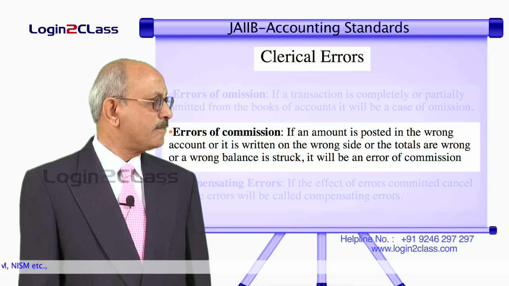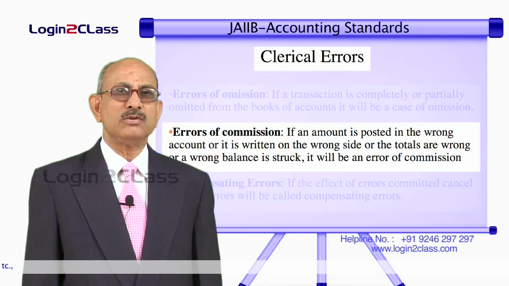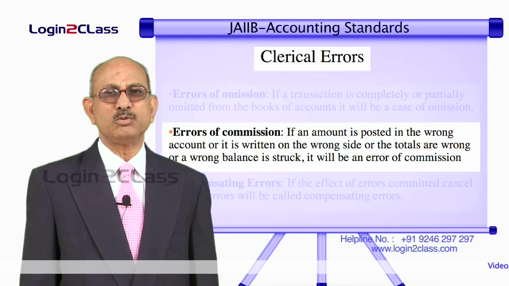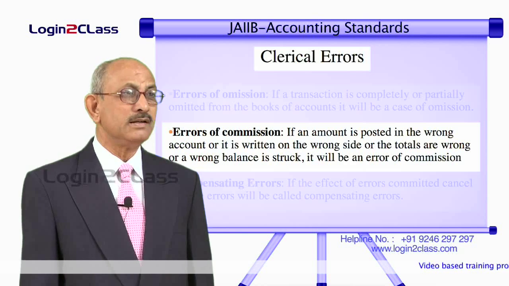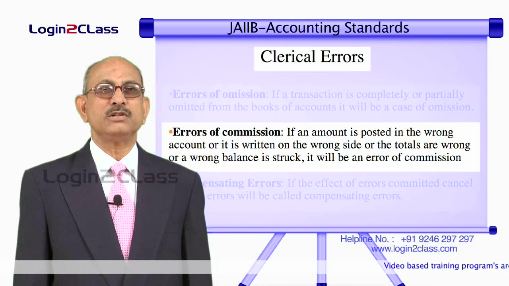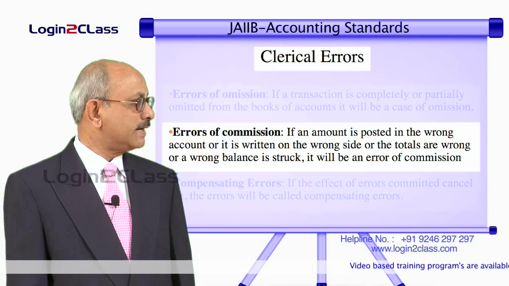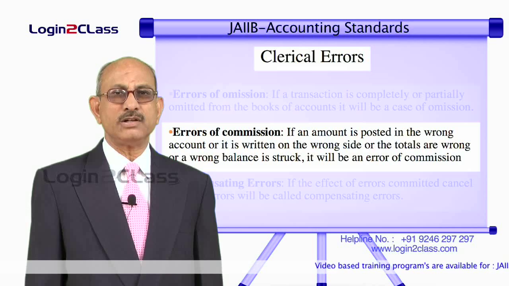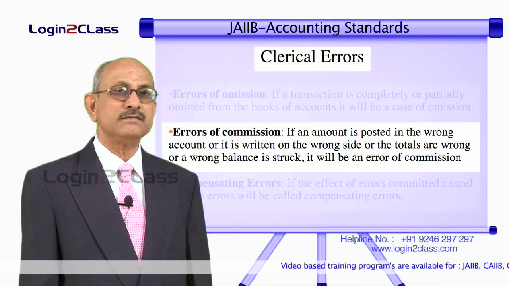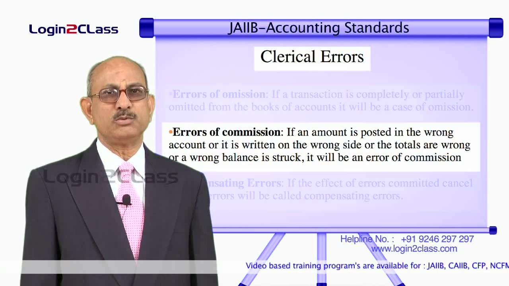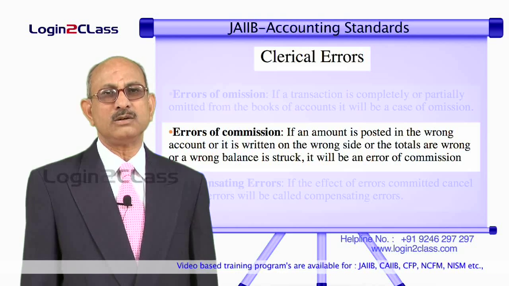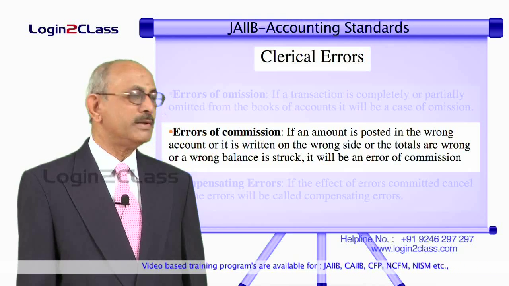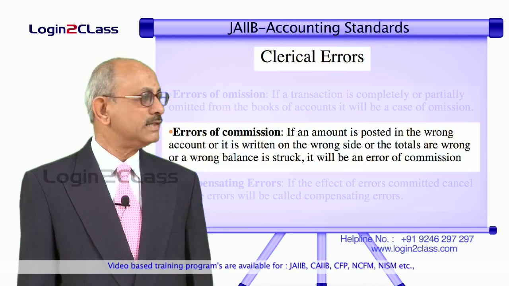And third is crediting the wrong amount on the wrong side. That is, instead of debiting 100 rupees to the wages account, you credit 1000 rupees to the wages account. Here both the sides are different. Instead of debiting, you are crediting, and secondly, instead of posting it as 100 rupees, you are posting it as 1000 rupees. So errors of commission can occur in all these ways, and these also need to be rectified depending on at what stage they have happened.